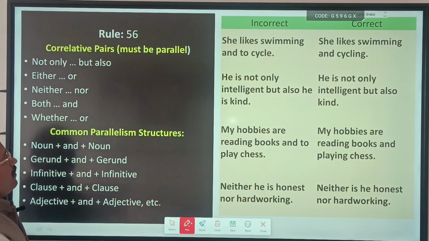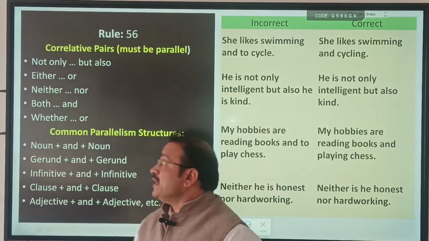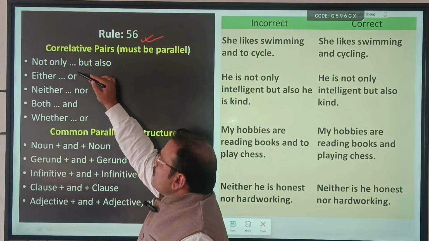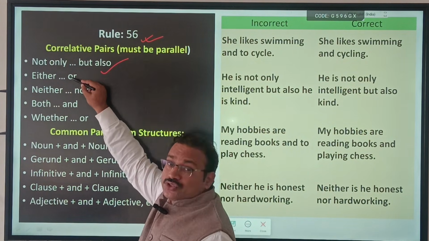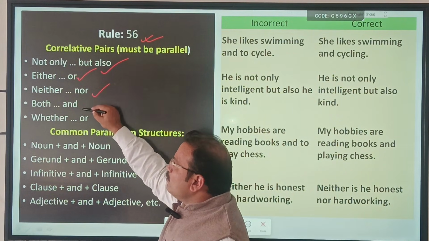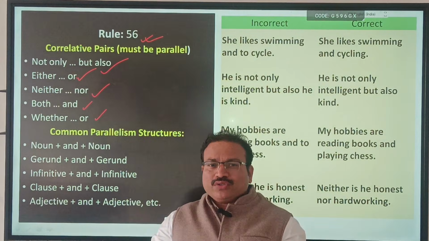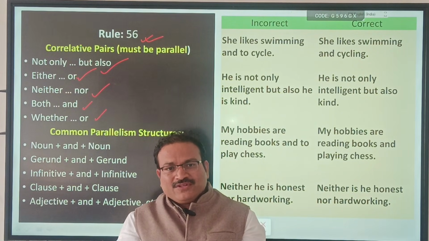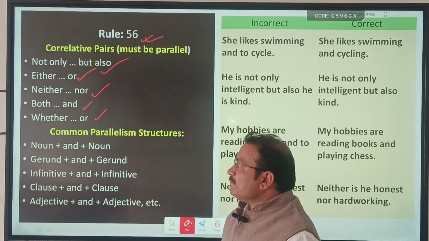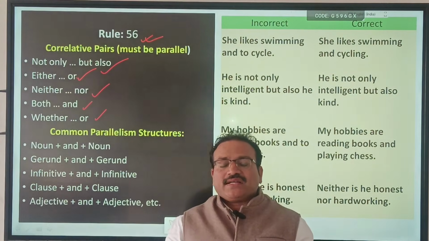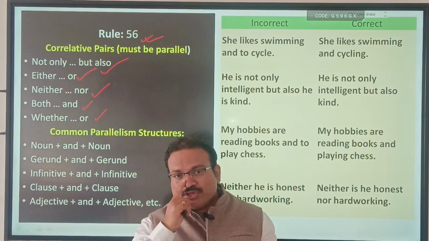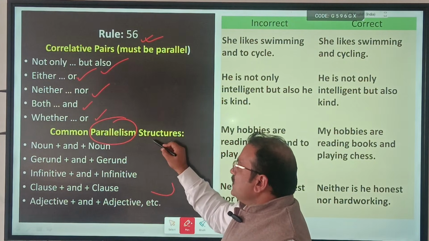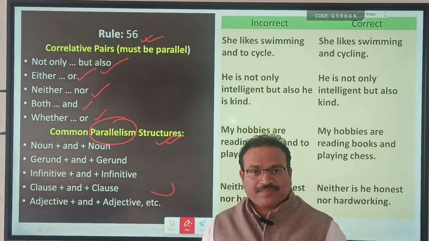Now this is again a very, very important rule. Rule number 56. Correlative pairs. Correlative pairs like not only but also, either or, neither nor, both and, whether or. They come in pairs, they correlate two things. That is why they are correlative pairs. When these correlative pairs are used in sentences, then you have to ensure what? Parallelism. They will follow this parallelism structure.